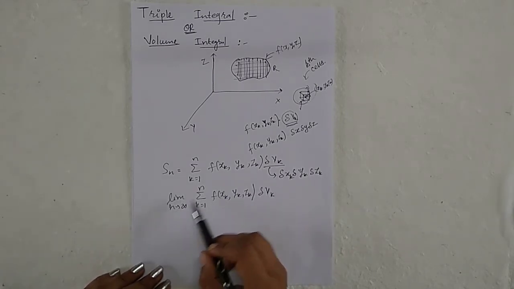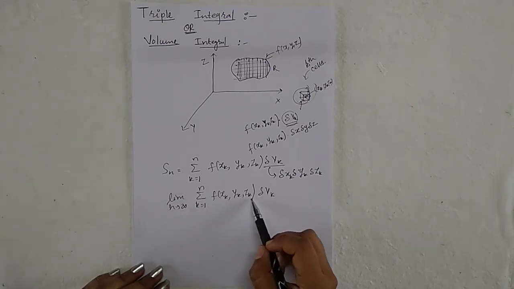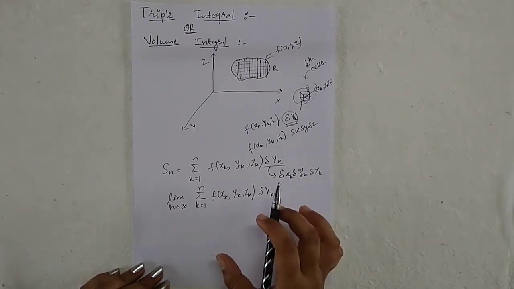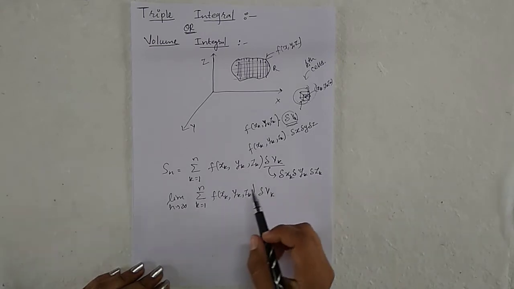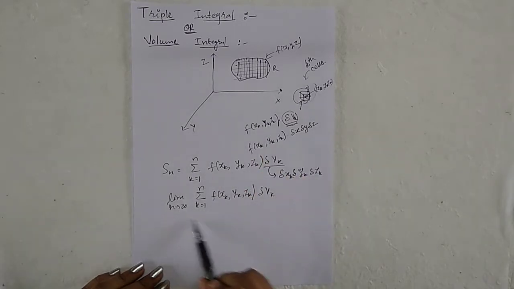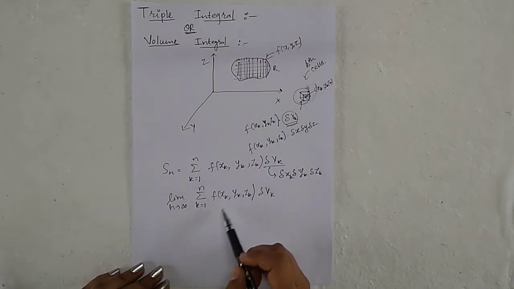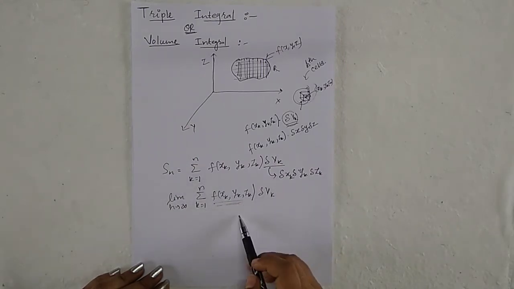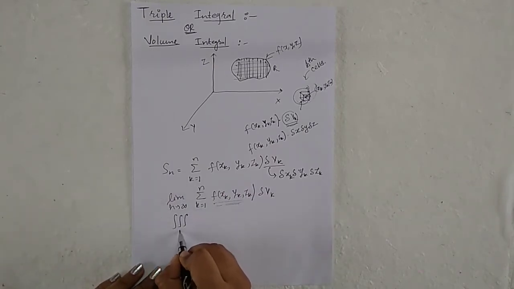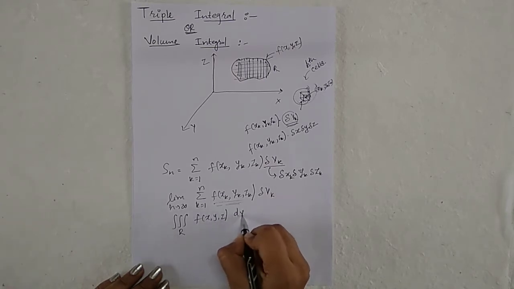If this limit exists and is independent of the way in which region R is divided into sub-regions, then this limit is called the triple integral or a volume integral of function f of x, y, z over the region R, and it is denoted by triple integration over region R of f of x, y, z dv.